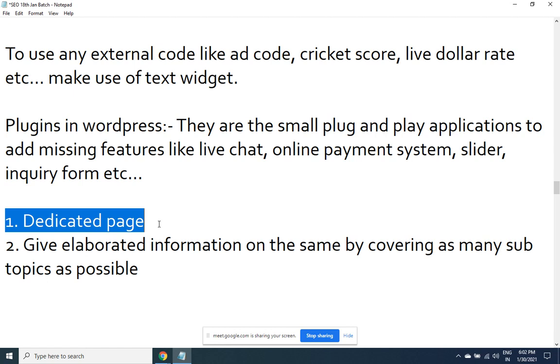Even if you look at it from a user perspective, even if you were searching for a keyword and you come across a page where what you want only that is there, nothing extra, and it is properly classified, you would love to visit those pages. Your page should become such that it becomes a dead end page for the visitor. After opening your page, the visitor should not go back to Google.